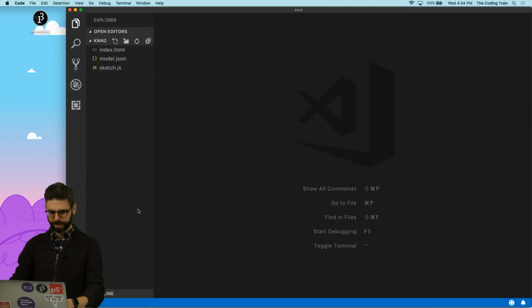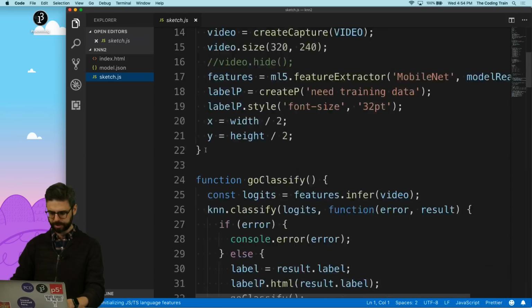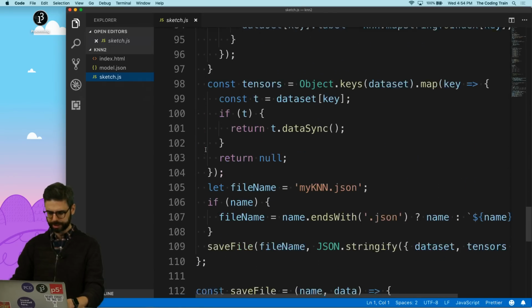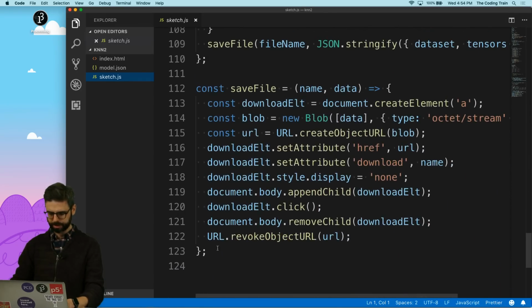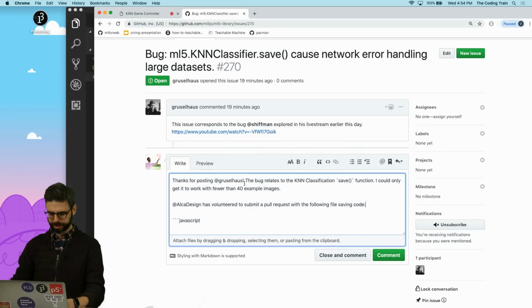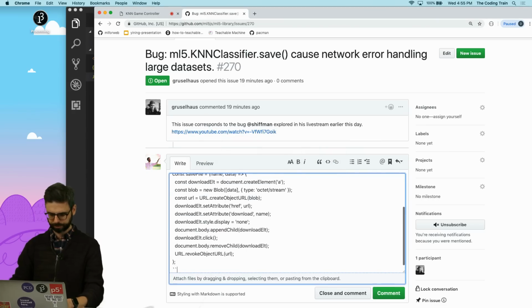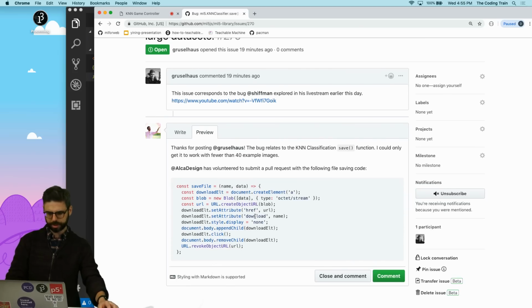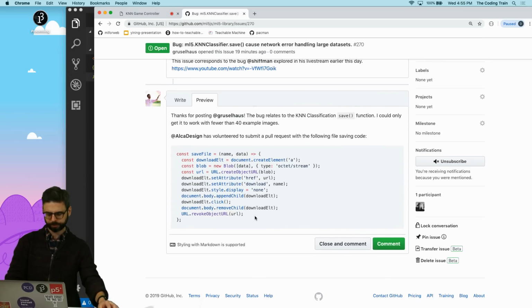And then let me go to my code here, which has Alka's code in it that I tested, which is here. And we'll paste it in. This looks good. Okay, let me comment there.